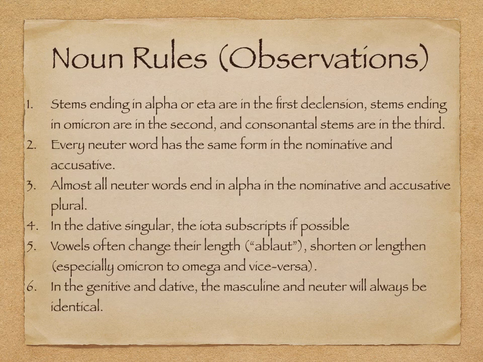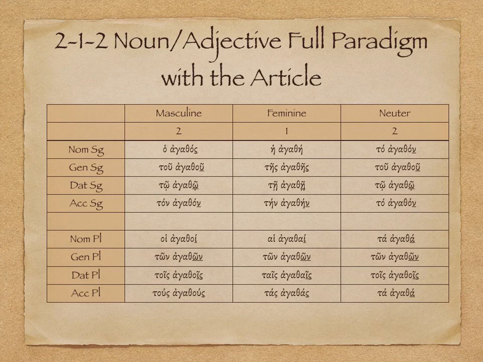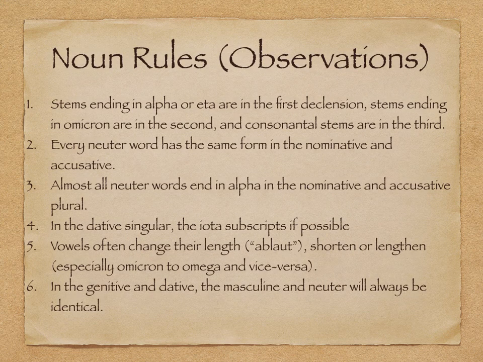That's why I've placed the noun rules here again, and we can almost think of these as adjective rules. Stems ending alpha or eta are the first declension. Stems ending omicron the second. Consonant stems the third. Every neuter word has the same form in the nominative and the accusative. Go back and look at that. Ta agathon for nominative singular, accusative singular, ta agathon, nominative plural, ta agatha, ta agatha. Almost all neuter words end in alpha in the nominative accusative plural.